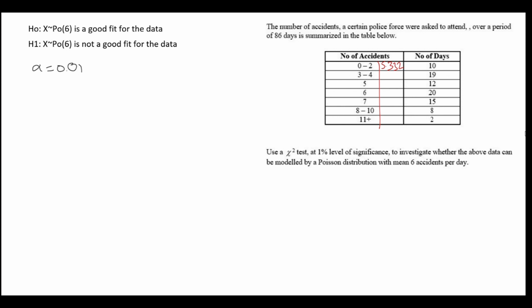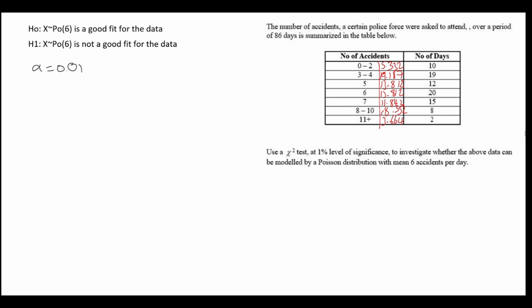Similarly, the expected frequency of days where there were 3 or 4 accidents is going to be the probability of this Poisson distribution equaling 3 or 4 multiplied by 86, and that gets us 19.187. And we'll continue this all the way down and we'll generate all of these expected values.